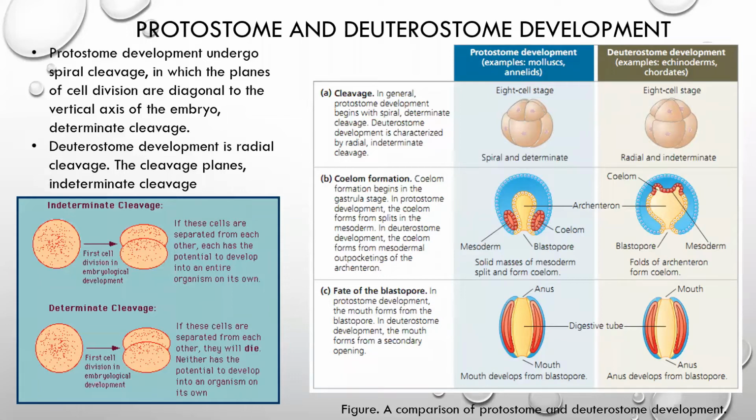This coelom developmental process starts after reorganization of cells during gastrulation.